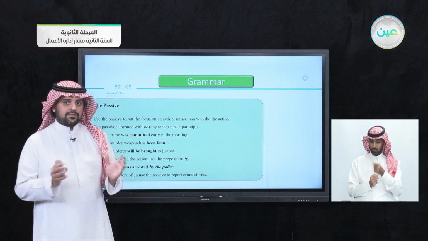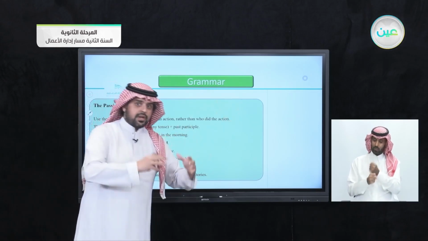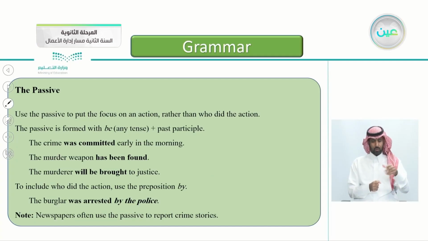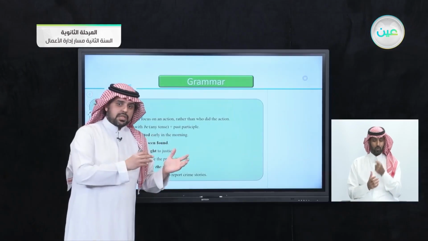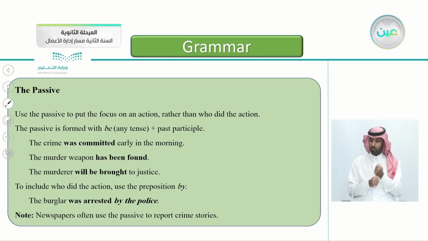We use the passive to put the focus on the action rather than the doer of the action. This is the main goal of the passive sentence. Whether we know the doer or not, we use it just to focus on the action itself.